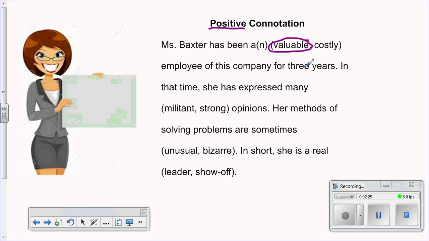In that time, she has expressed many militant or strong opinions. Both of these words mean the same thing, but we're going to select strong. Her methods of solving problems are sometimes unusual or bizarre. Most of the time, bizarre is used in a negative way. I'm going to choose unusual. In short, she was a real leader or a real show-off. Well, I have to think about myself. I'd much rather be called a leader than a show-off.